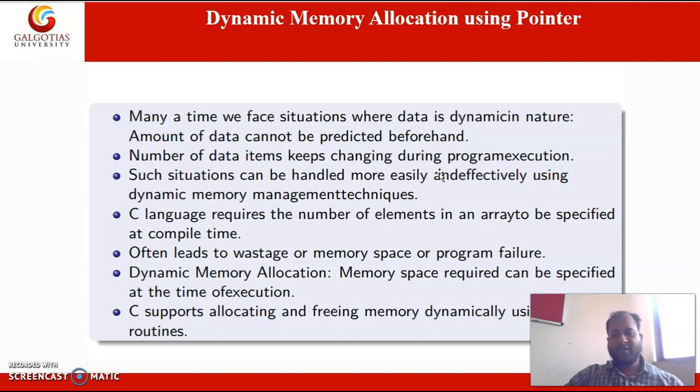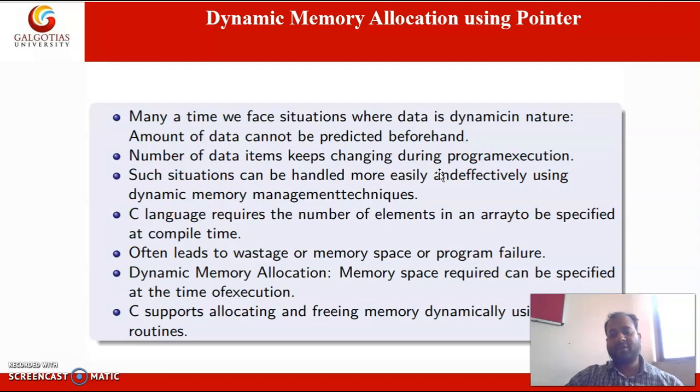Since memory is reserved for 100 elements, there will be wastage of 99 into 4 memory blocks.